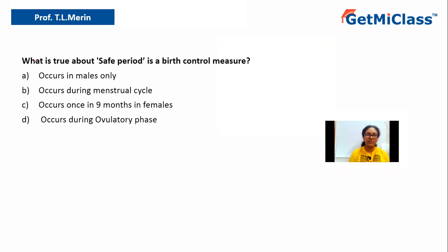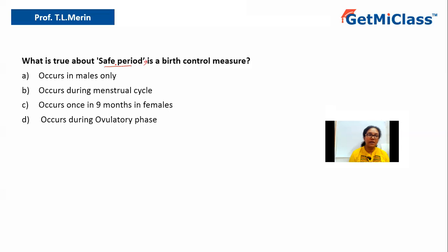Today we're going to solve this question which says, what is true about safe period, which is a birth control measure? Option A occurs in females only, option B occurs during menstrual cycle, option C occurs once in 9 months in females, option D occurs during ovulatory phase. So let us understand the question. It says, what is true about safe period, which is also a birth control measure?